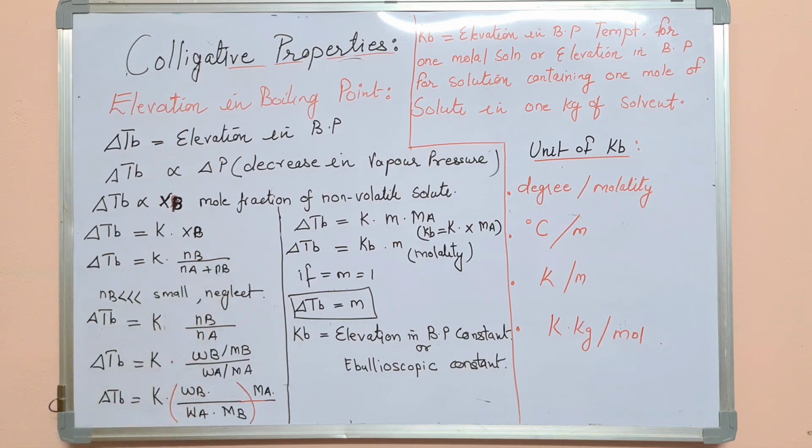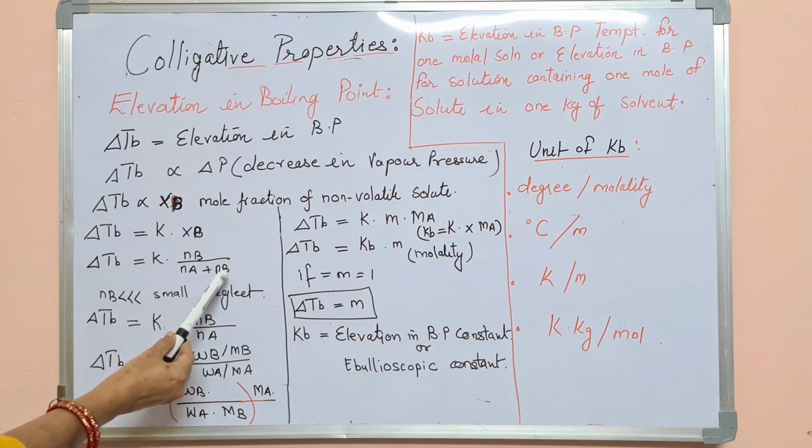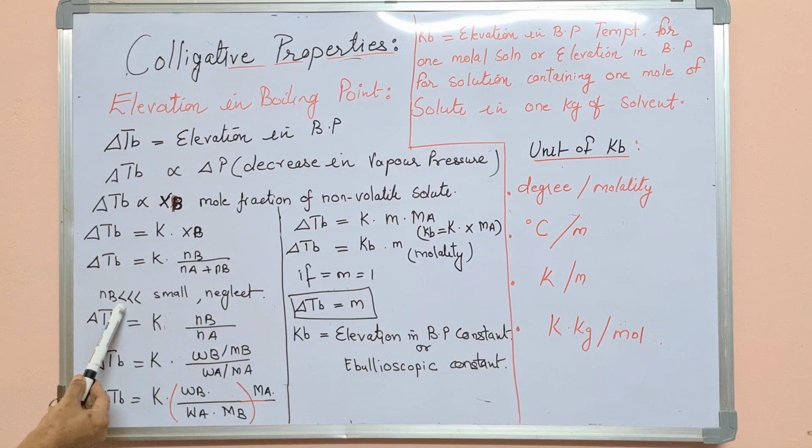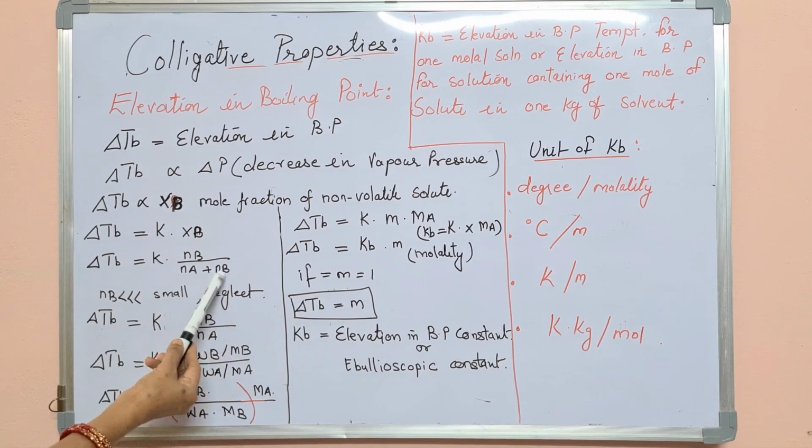NB is the number of moles of the solute, and the solute is already present in a small amount, so this value is very small, and for simplification of the calculation we can neglect this term.